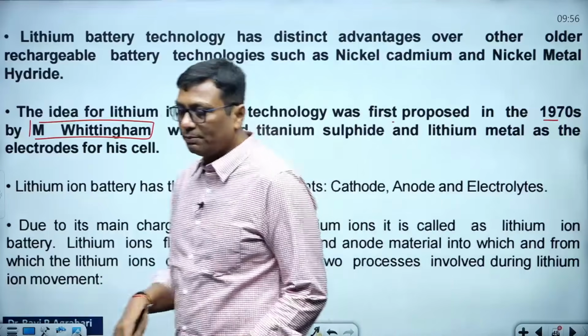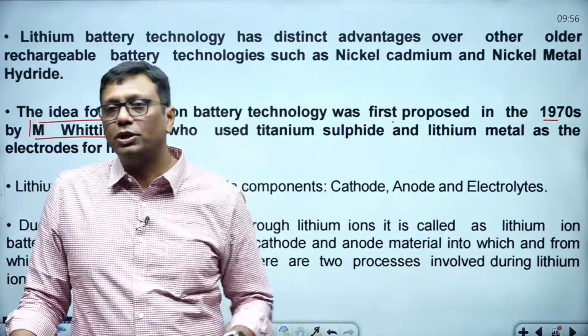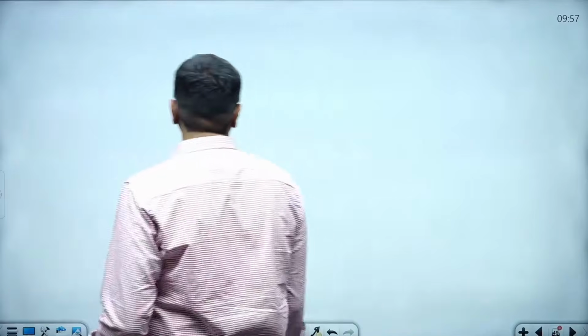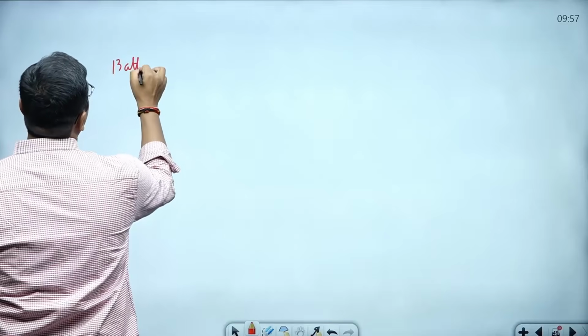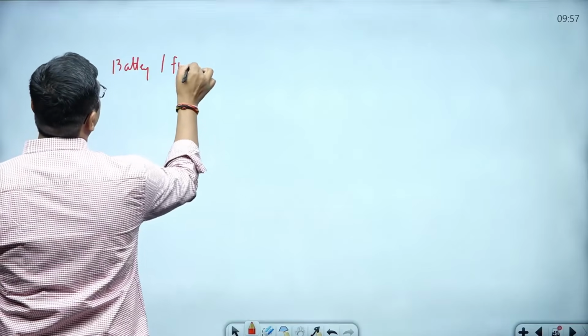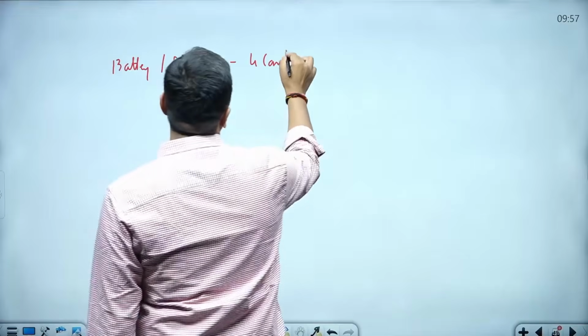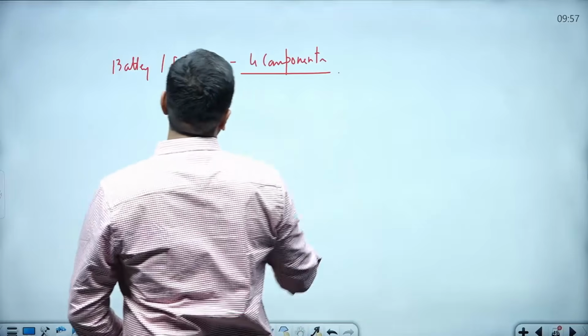Before starting this topic, I would like to tell you that any battery or fuel cell has a total of 4 components. Again, I repeat, any battery or fuel cell has total 4 components.